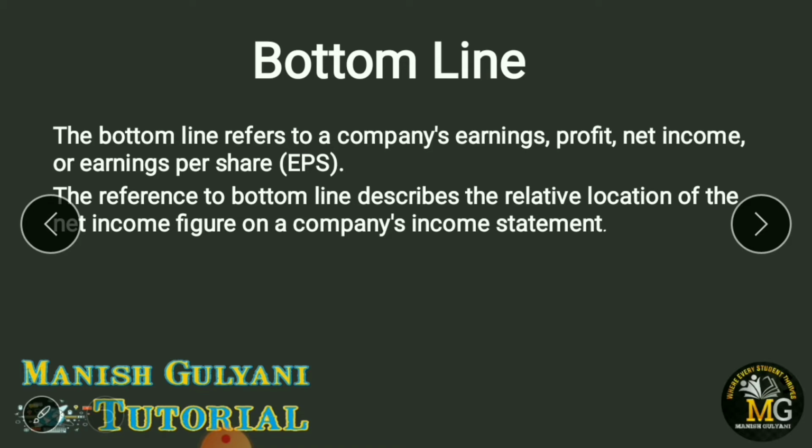All expenses means direct labor expenses, direct material expenses, fixed overhead expenses, administrative expenses, interest charged on loan, depreciation expenses, amortization expenses, and taxes. You have to deduct all expenses from your income. Whatever income you obtain, that's called your bottom line, meaning net profit. Bottom line simply means the company's earning profit, net income, earnings per share, after deducting all expenses. Clear? So that's the meaning of bottom line.